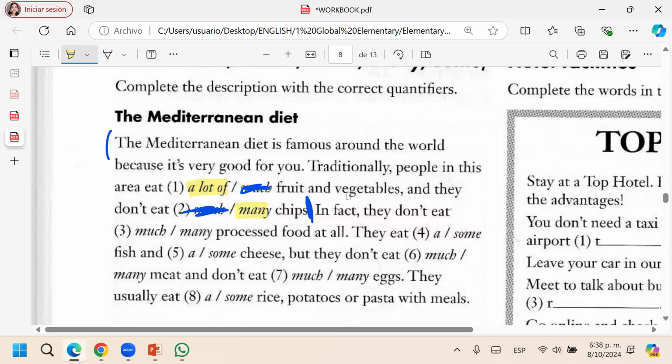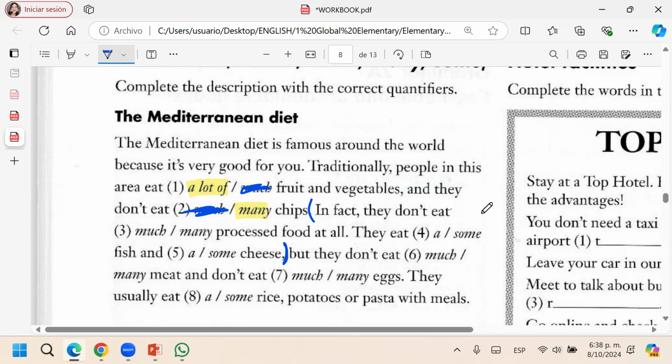Yes. And for real, y de verdad, the people in the Mediterranean eat a lot of fruit and vegetables. So it's a lot. It's a big quantity. Who wants to go with this, maybe? In fact. Who wants to do that part? Let's see. Me. Or Jose?